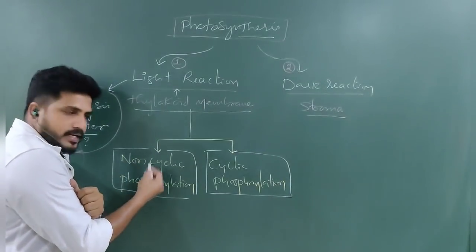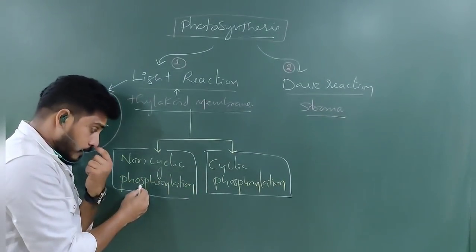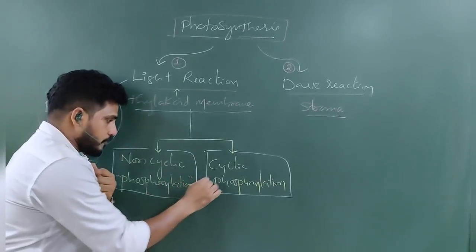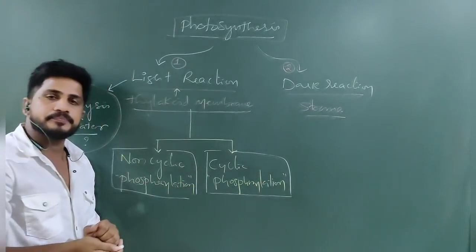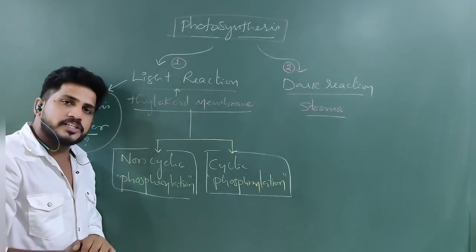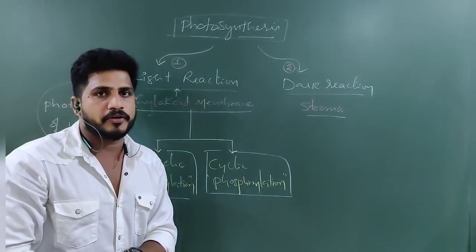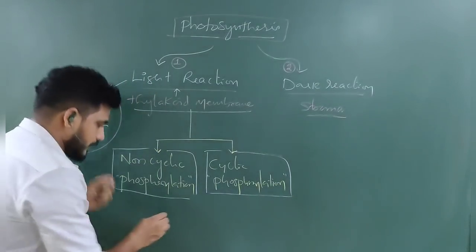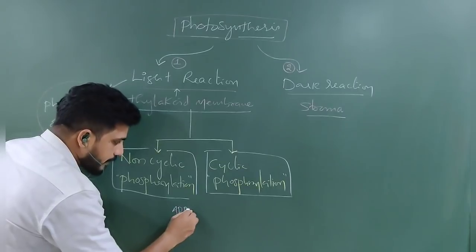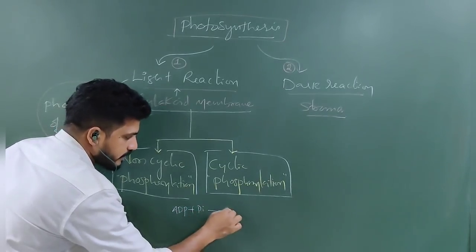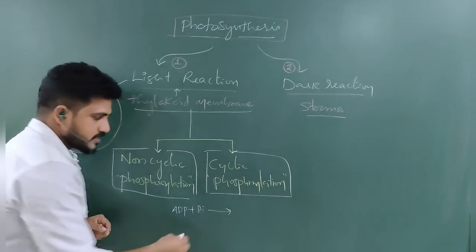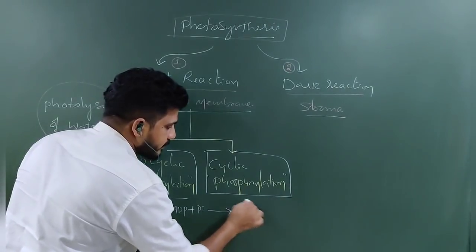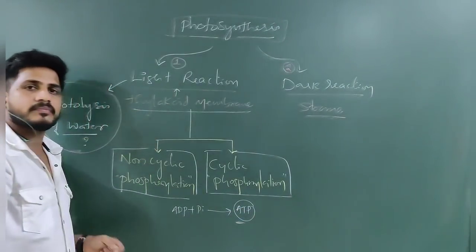In both non-cyclic and cyclic, there is a common word, that is photophosphorylation or phosphorylation. What is phosphorylation? Addition of a phosphate molecule is called phosphorylation. ADP plus inorganic phosphate, under the phosphorylase enzyme, will become ATP. This is phosphorylation.